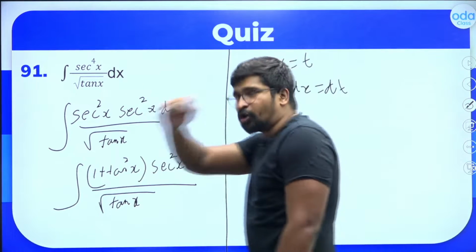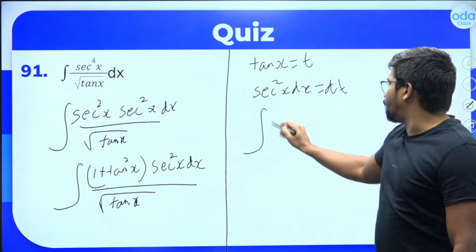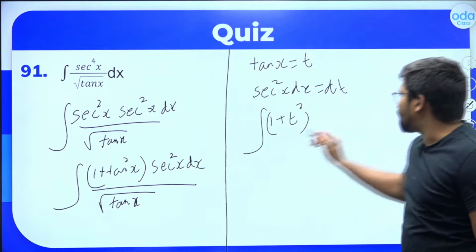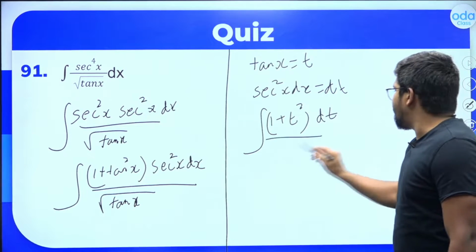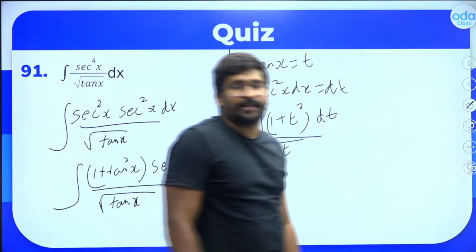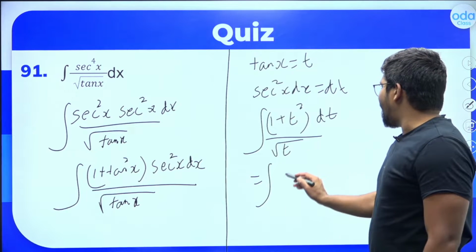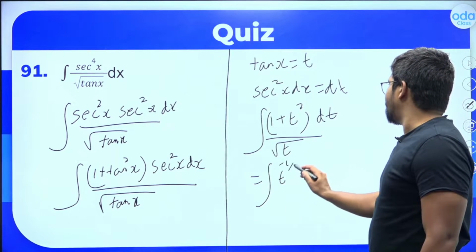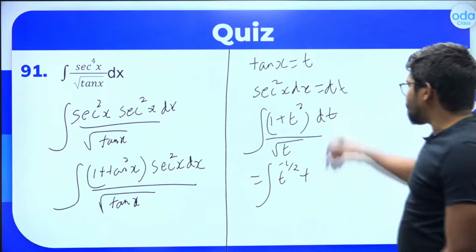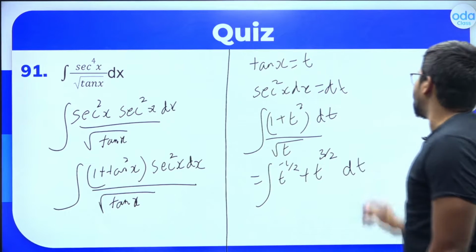Bingo. You have a sec square x dx here. So this is equal to integral of 1 plus tan square, which is 1 plus t square, into sec square x dx, which is dt, whole divided by root of t. This question changes to a very simple integral like this. So you can write this as integral of 1 by root t, which is t raised to minus 1 by 2, plus t square divided by root t, which is t raised to 3 by 2, dt.